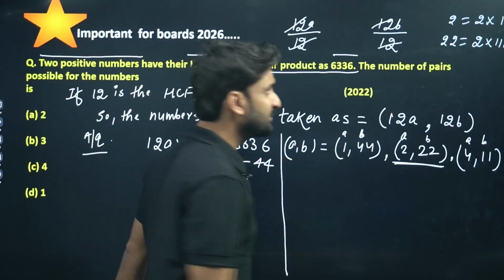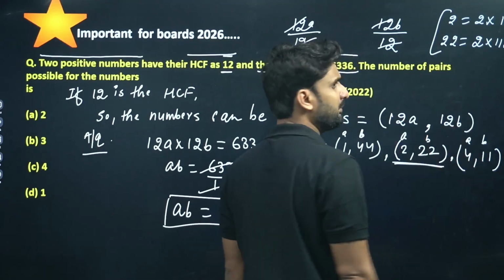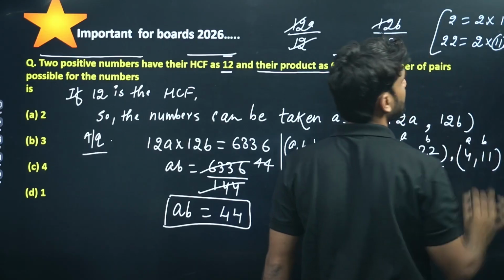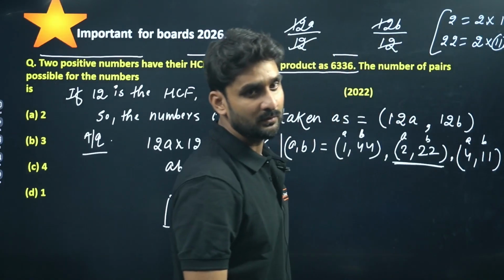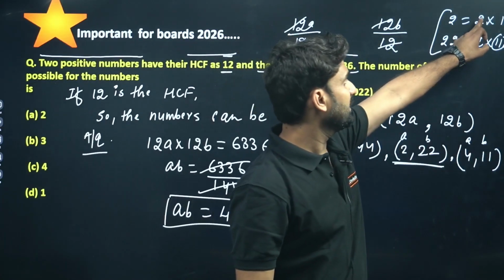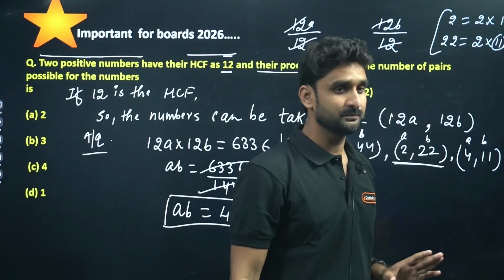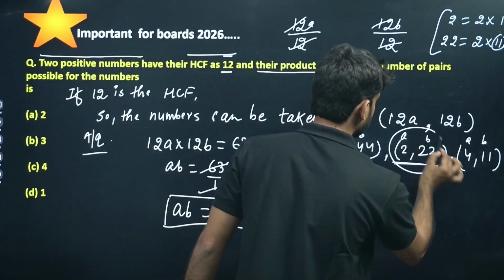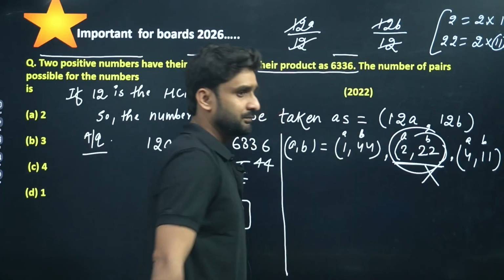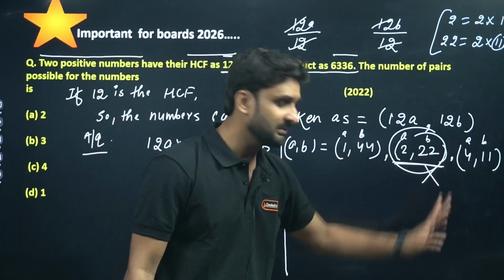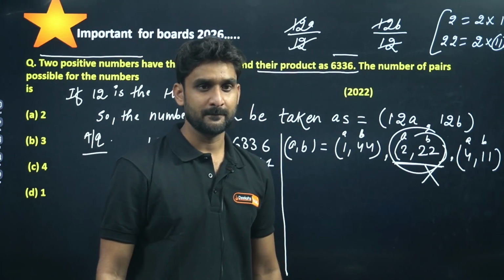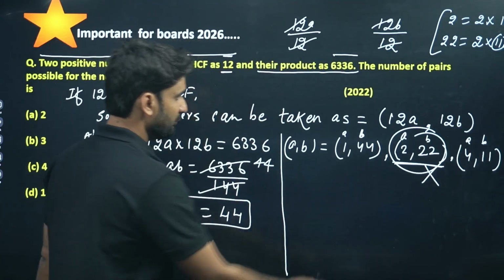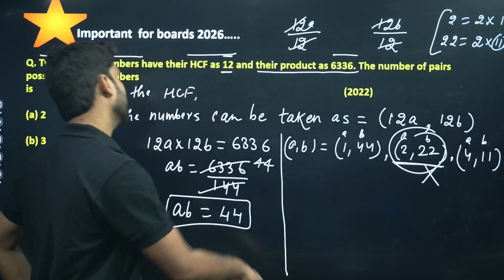Are they prime numbers? They are not prime numbers, because 11 is also a factor here. If the factors were only the number and itself, we could say so. So we cannot take this pair, and this pair will be eliminated. Only these two pairs will be there, 1, 44 and 4, 11. So what will be the number?